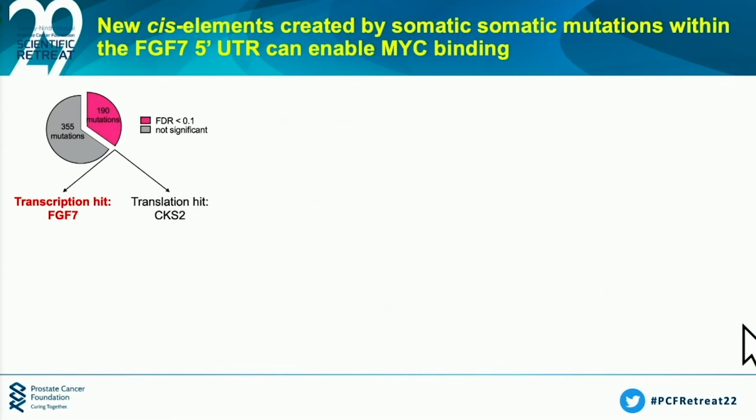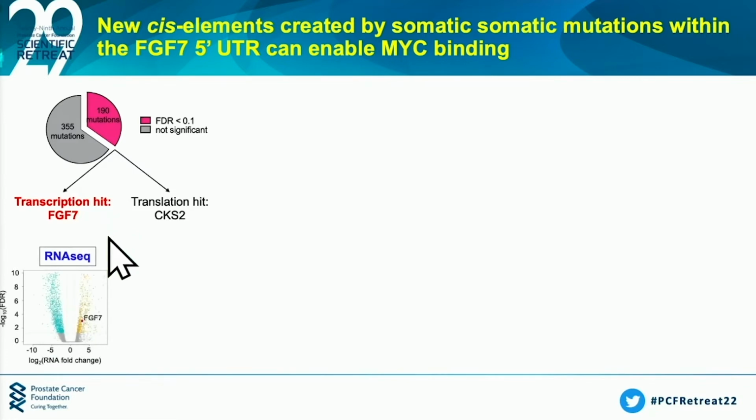So first, for the transcriptional hit. FGF7 is an oncogenic protein when it's transcribed and translated. We found this mutation in the transcriptional hit, meaning this hit allowed increased reporter signal. And so we asked a very simple question. We go back to the patient with this FGF7 mutation. Do they have more FGF7 mRNA? And what we found was indeed they did, through RNA-seq.